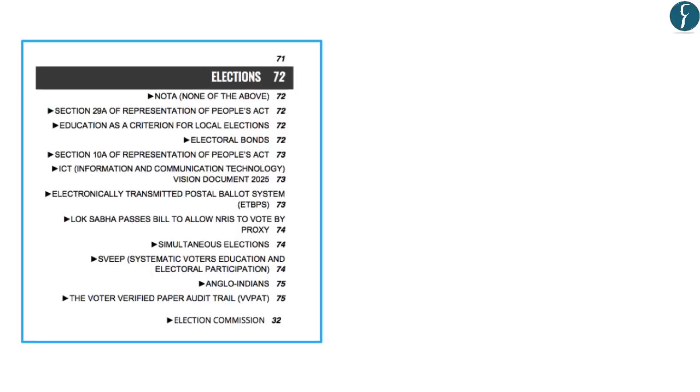Further, the issue of Election Commission and various issues associated with it has also been covered in the Compass C3 magazine for Polity and Governance. So you can go through all these topics for a better understanding of the entire election process.